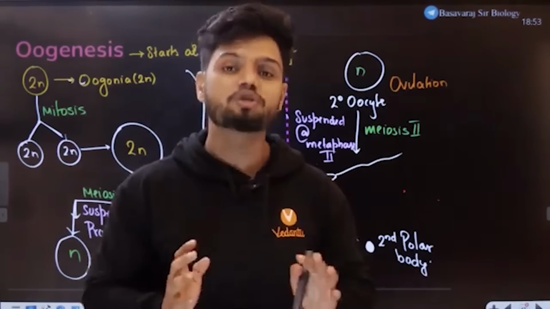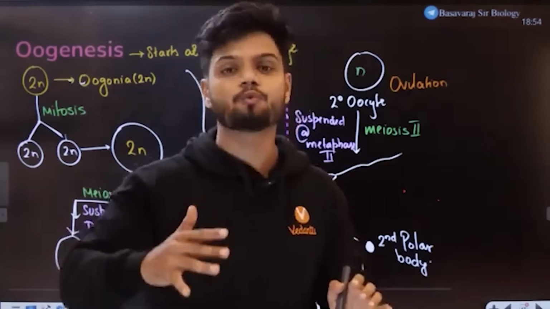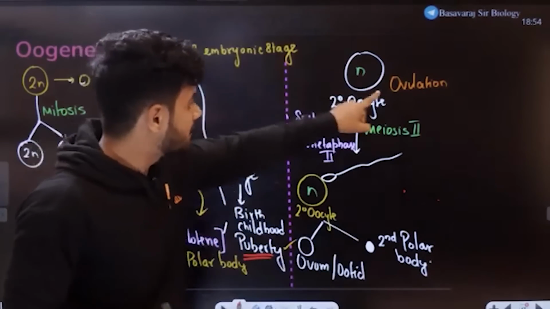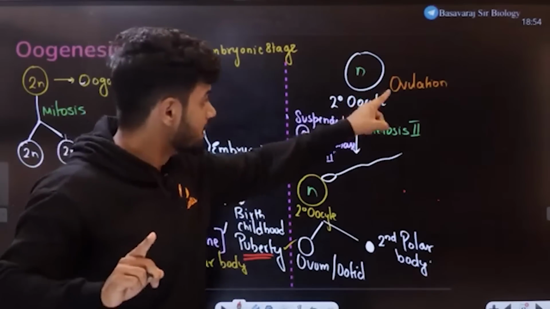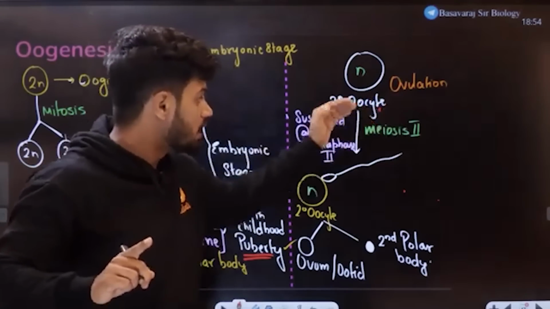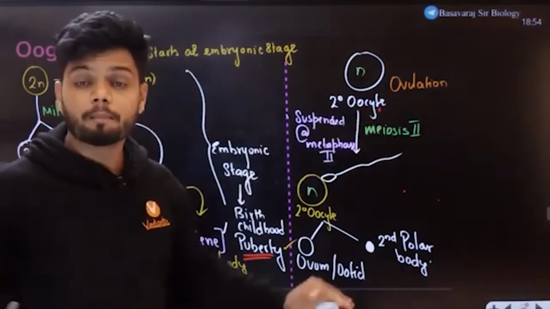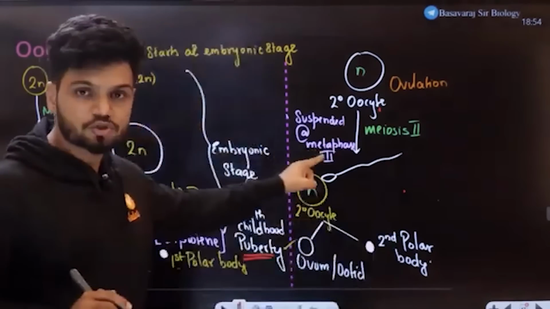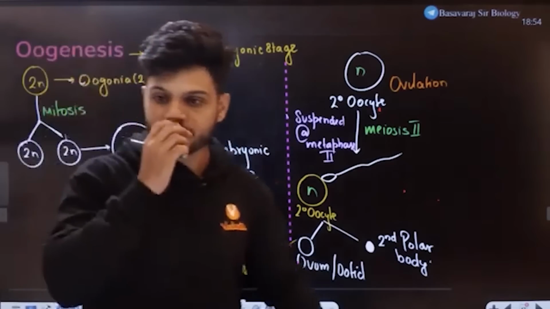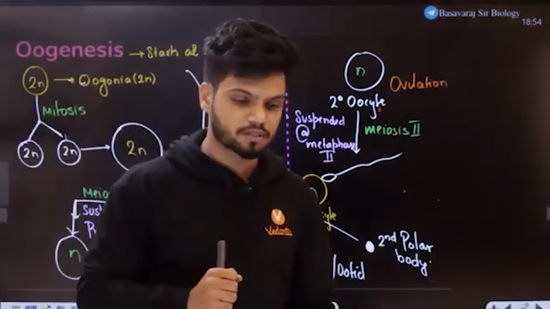Graafian follicle ruptures, releases secondary oocyte. Now this secondary oocyte produced at ovulation, same thing. Okay, secondary oocyte released at ovulation undergoes meiosis 2, but it stops again. It is arrested again at metaphase 2. Okay, one more question I can ask you, students.